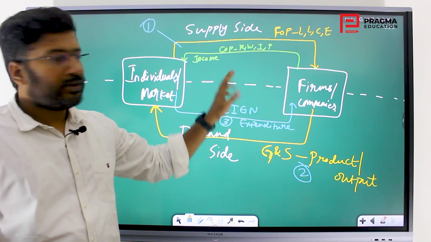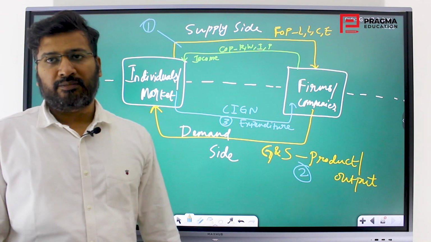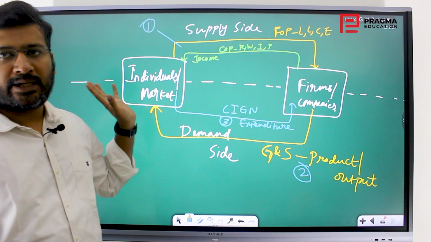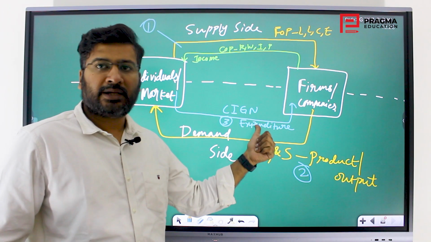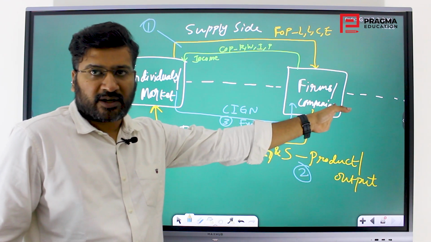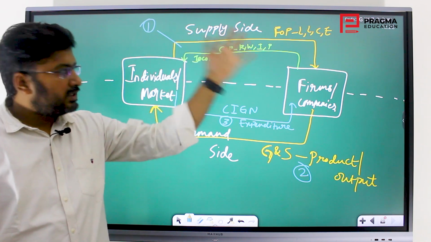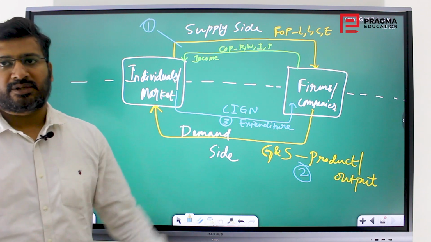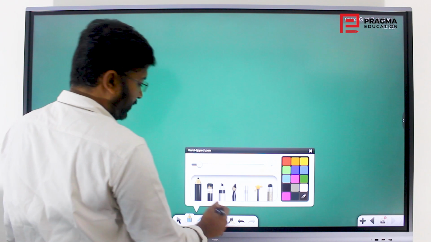In this concept, you touch anywhere, you will get the GDP, that is, the national income, with more or less the same value. But here we are only calculating incomes. Here you are only calculating the product or output. Here you are calculating the expenditure. And here if you take it, it is factor cost. Here if you take it, it is market price. This is the whole concept of measurement of national income, and these are the three methods. Let us look briefly at the three methods.